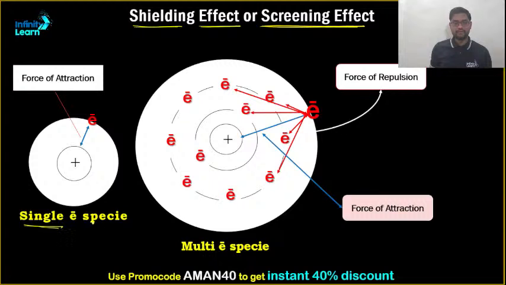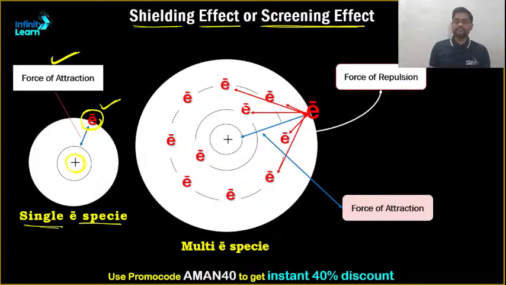So, single electron species. If I talk about the single electron species, can I say that what exists between this nucleus which you are seeing over here and this electron is just the force of attraction? That means this electron is experiencing all the positive charge, all the force of attraction given by the nucleus. So all the attractive force is being experienced by this electron, if it is a single electron model.